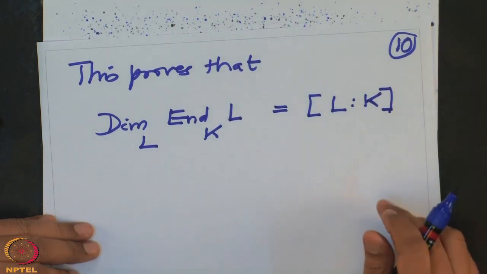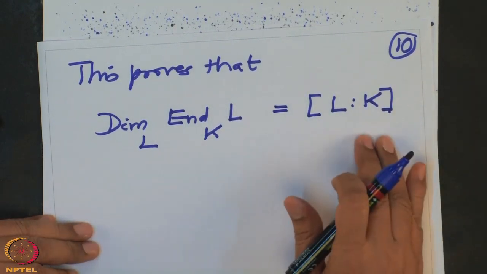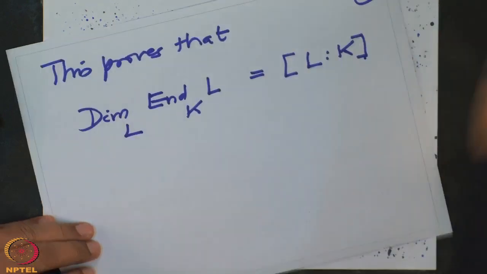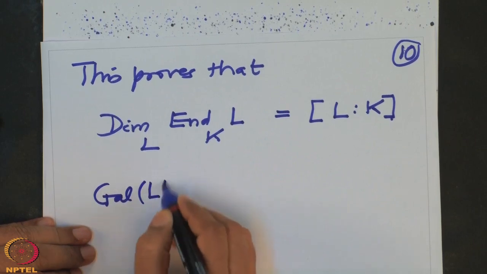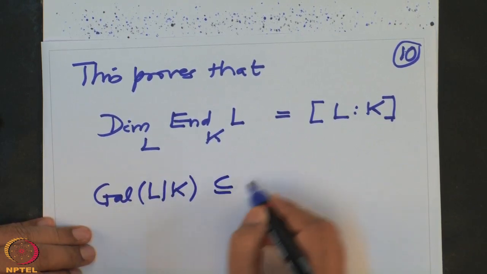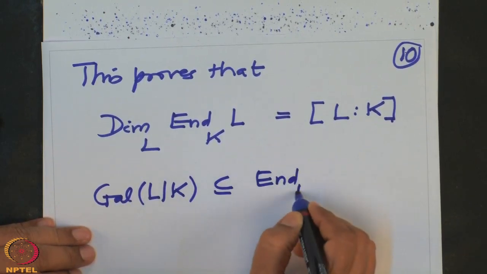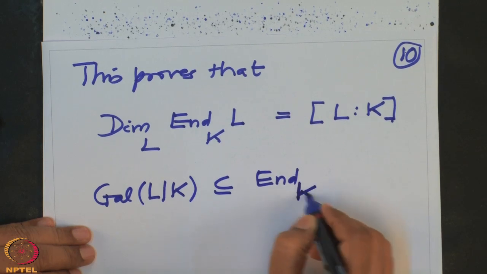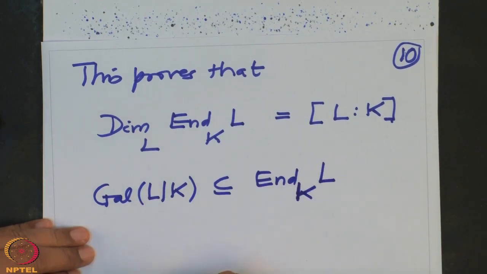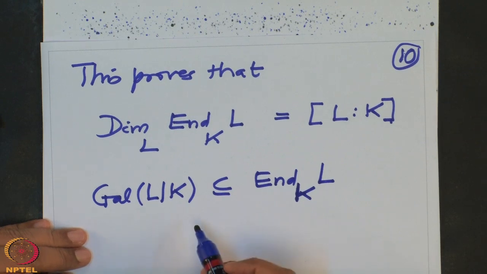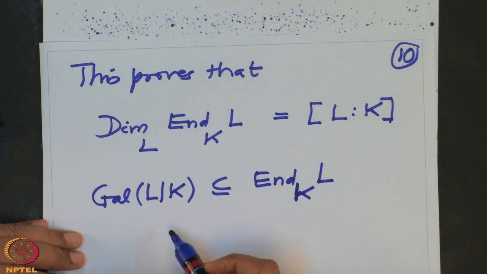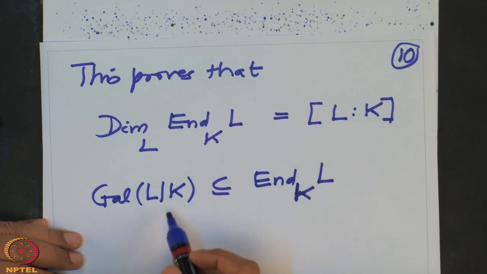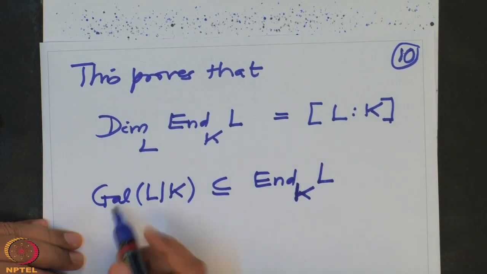This is what we have proved. And what do we want to prove? This dimension is [L:K], and then we want to prove something about this cardinality. This is a subset of this. See, what are these?